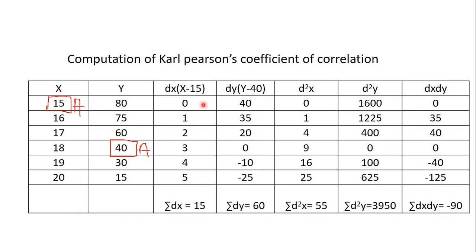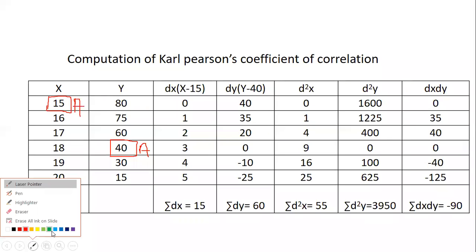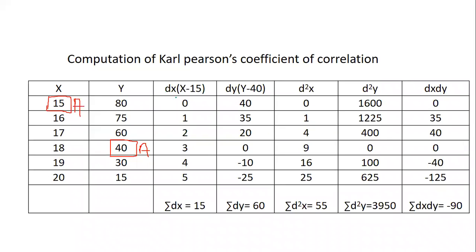Now after this, we have to square the deviations. So this dx column is supposed to be squared. That will give you dx square.